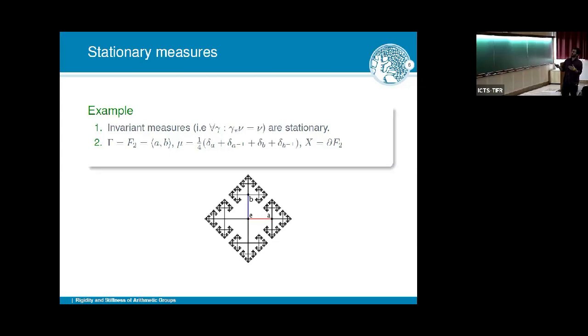And another example of a very similar nature, which is maybe a bit more suitable to the kind of things we discussed in this conference, is just G or gamma acting on G mod P, let's say SL_2(R) on the projective plane. This is another example of this kind of dynamical system. This has the Haar measure. It is not preserved by the action, but it is stationary in an appropriate sense.